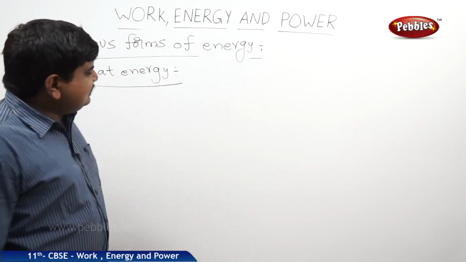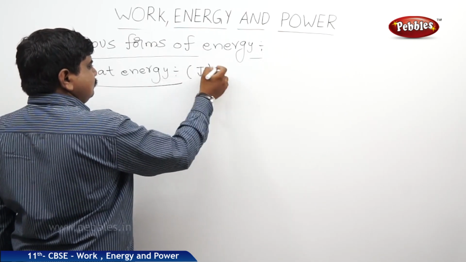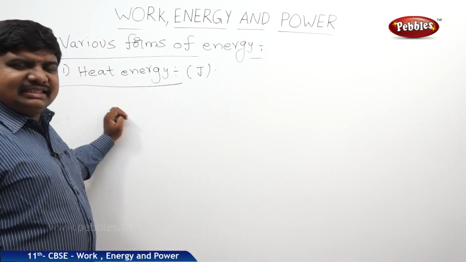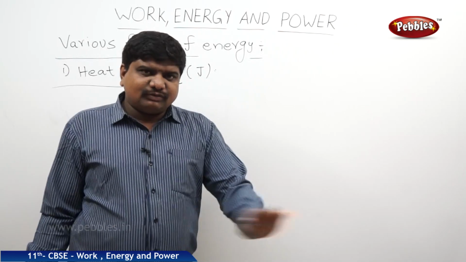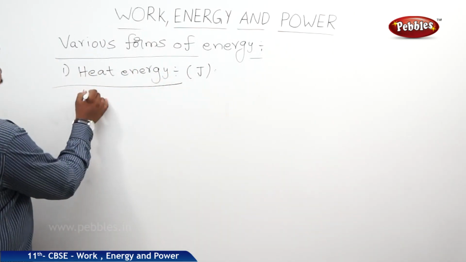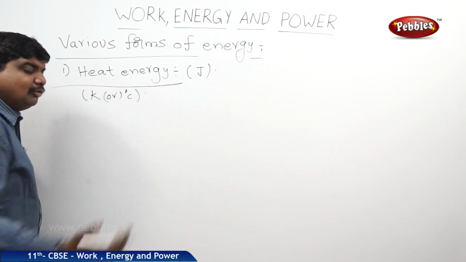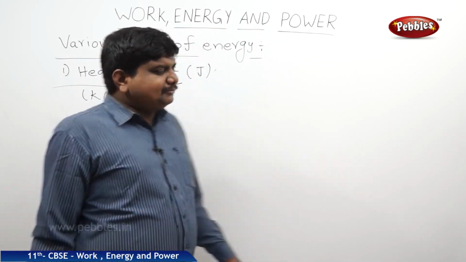Like the other energies, the SI unit of heat energy is also joule. So mostly heat energy is measured in joules. The temperature of a body is measured in kelvins or degrees Celsius, nothing but the degree of hotness or coolness.